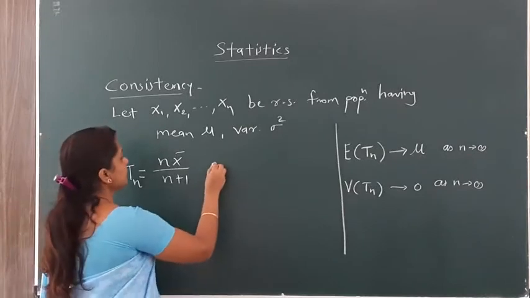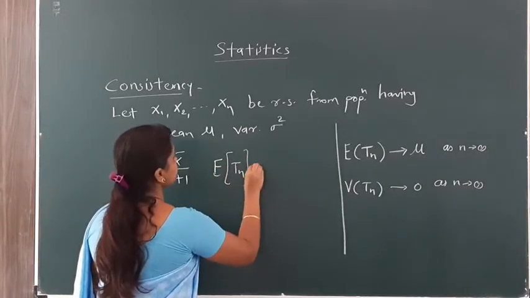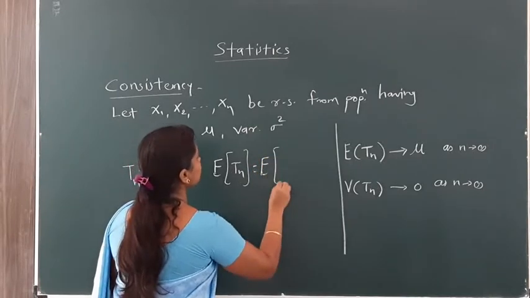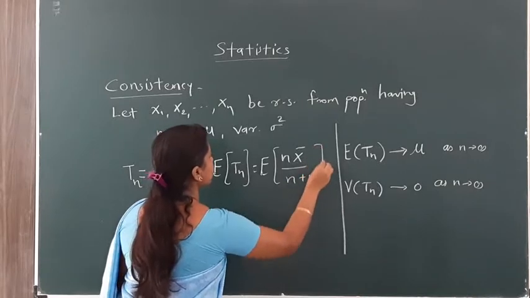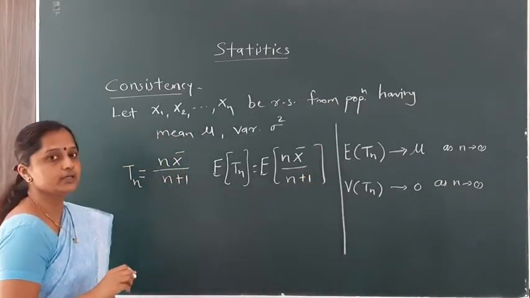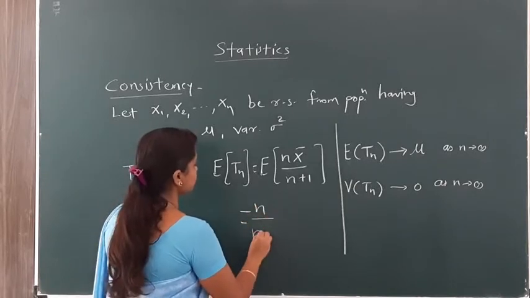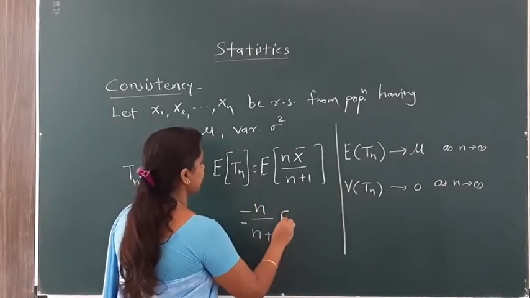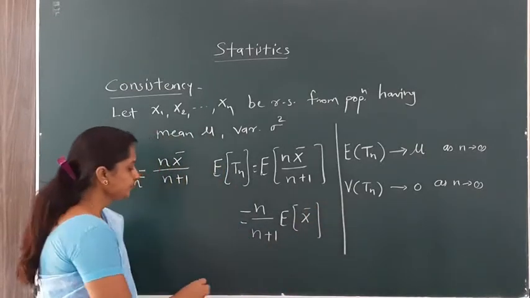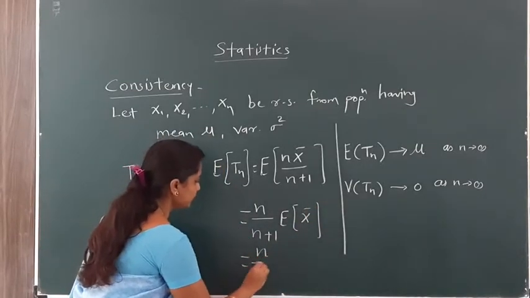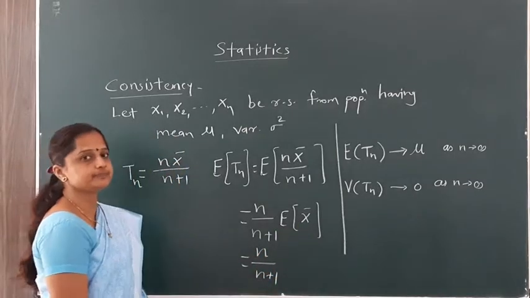Okay. Here now we have to find the expectation of Tn, which is equal to the expectation of n x bar divided by n plus 1. Okay. By properties of expectation, n upon n plus 1 is a constant, take it outside the bracket, and the expectation of x bar is here. Which is equal to n divided by n plus 1 times the expectation of x bar. Then what is the expectation of x bar?